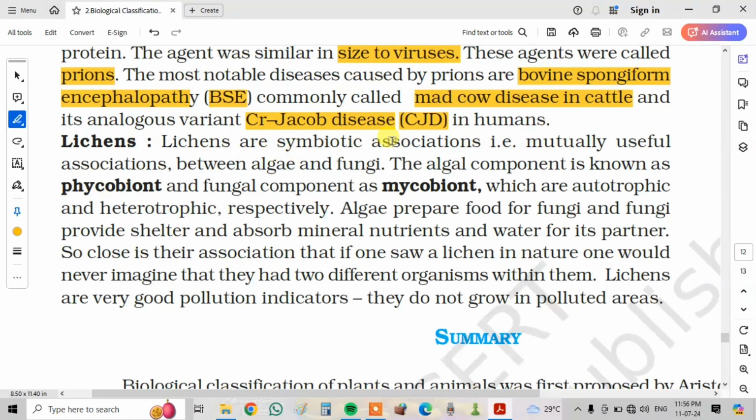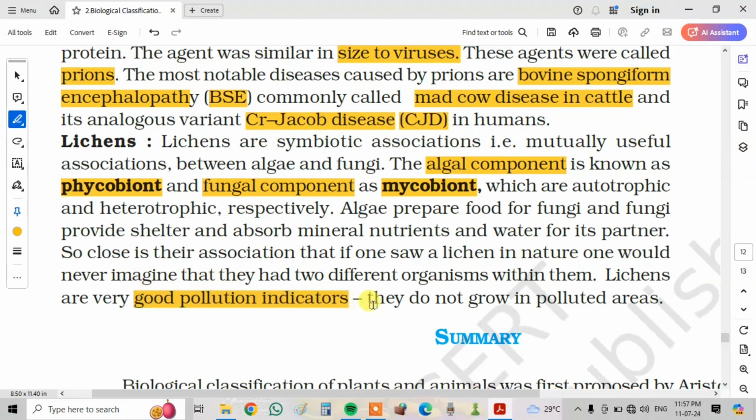Lichens are symbiotic, mutually useful associations between algae and fungi. The algal component is known as phycobiont and the fungal component is known as mycobiont, which are autotrophic and heterotrophic respectively. Algae prepare food for fungi, and fungi provide shelter, absorb mineral nutrition and water for its partner. So close is their association that if one saw a lichen in nature, one could never imagine that there were two different organisms within it.